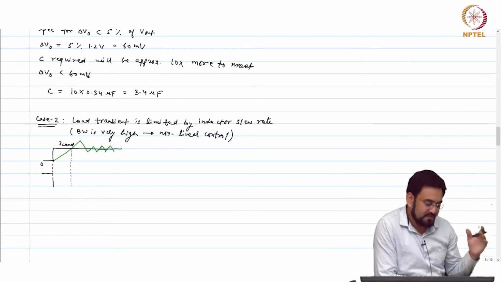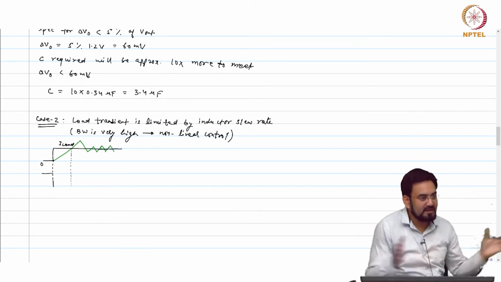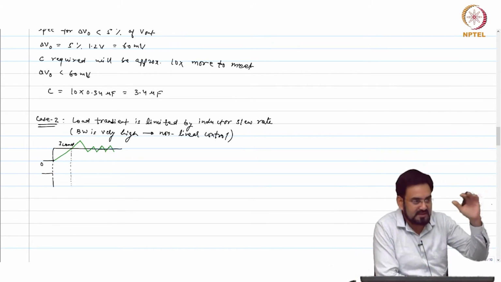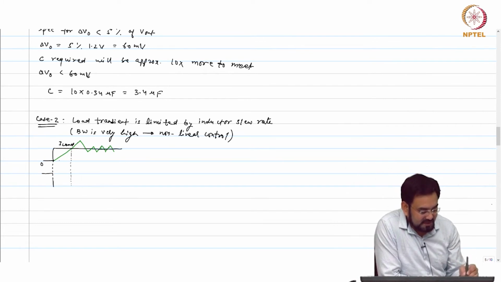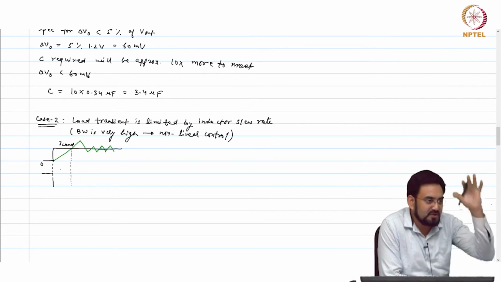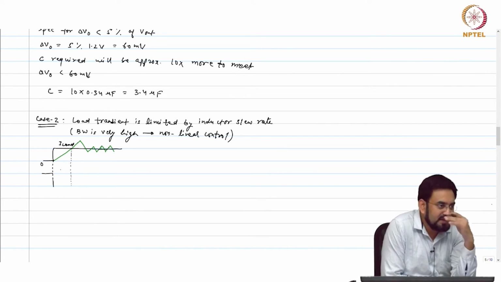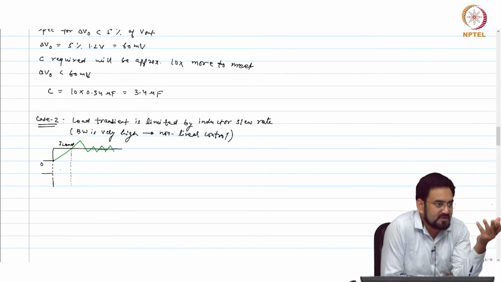Let's say you have turned your duty cycle on all the way to 100%, which means the high side FET is on, but the load has reached instantaneously from 0 to I load, or in this case 1 amp, but the inductor will not be able to supply that much current. So who will supply the extra current? The capacitor.